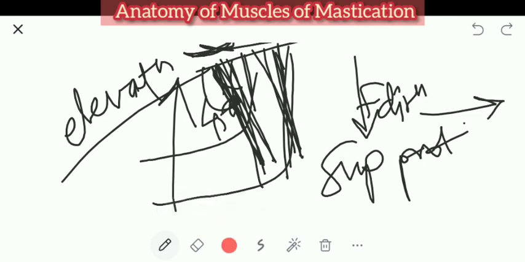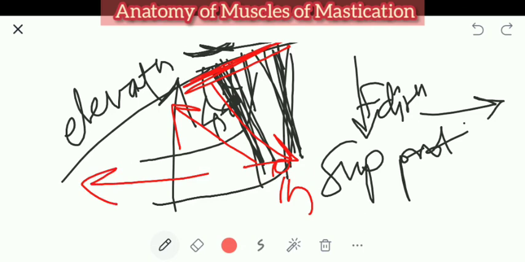If the direction of the deep fibers were different, then contraction would happen in that direction. See, if origin is coming from here and insertion is here, so the direction is like this. If there is contraction this way, you can have protrusion. That is done by the superficial fibers, because their direction is like this. The deep fibers are on the deep side. You read the origin and you will understand. So that action cannot happen.